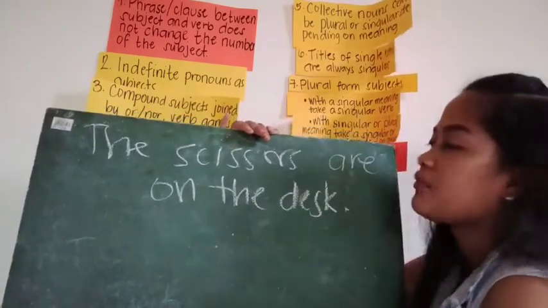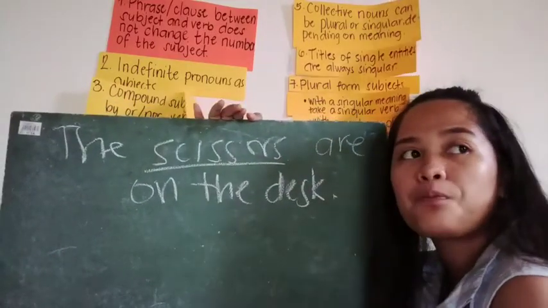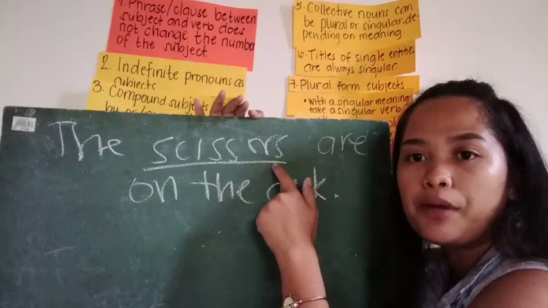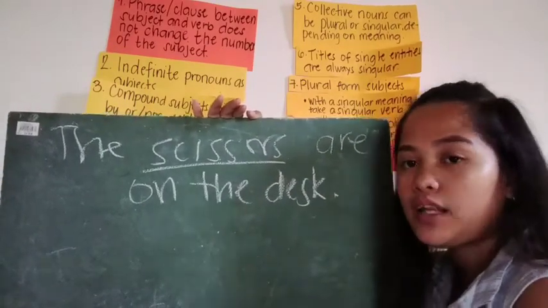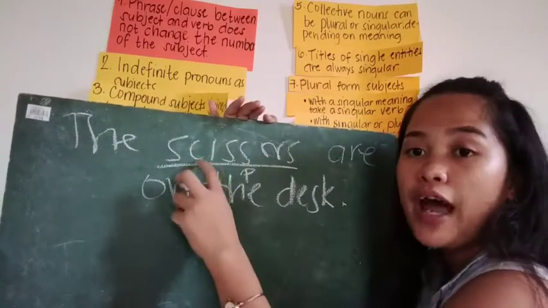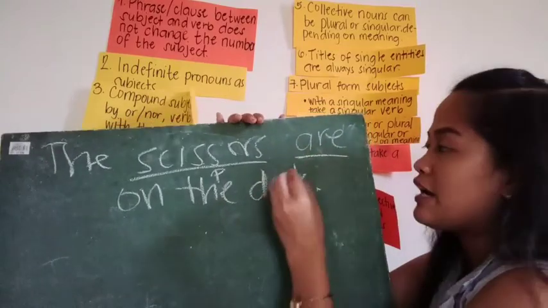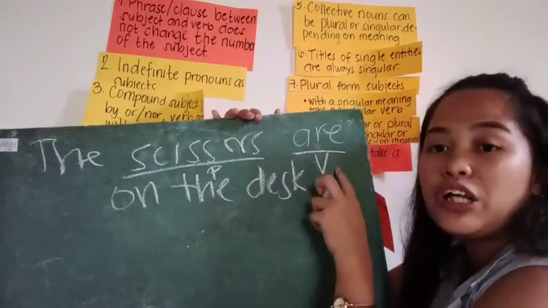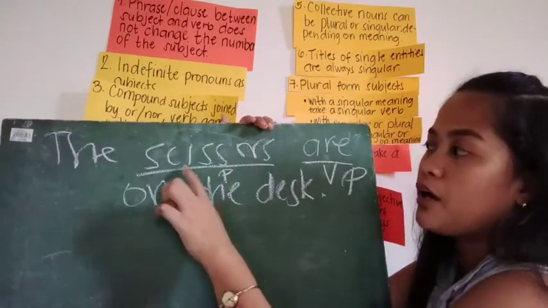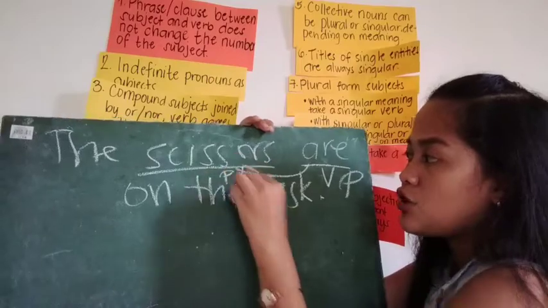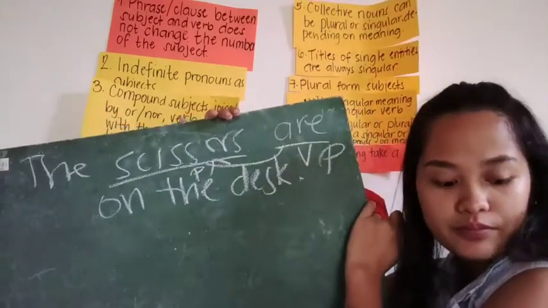If you say scissors, it is plural because the singular form is scissor, right? So this is our subject in the sentence, and our verb is "are", which is also plural because it agrees with the subject scissors. Do you understand? Yes, ma'am.